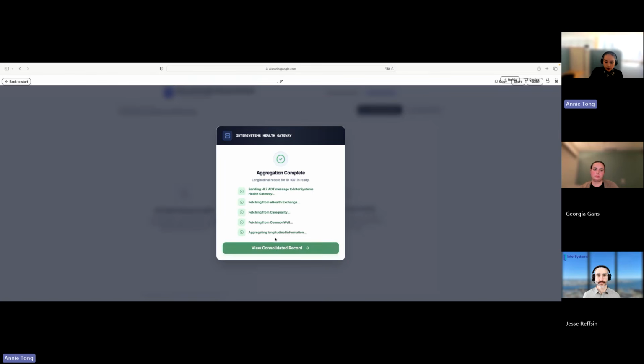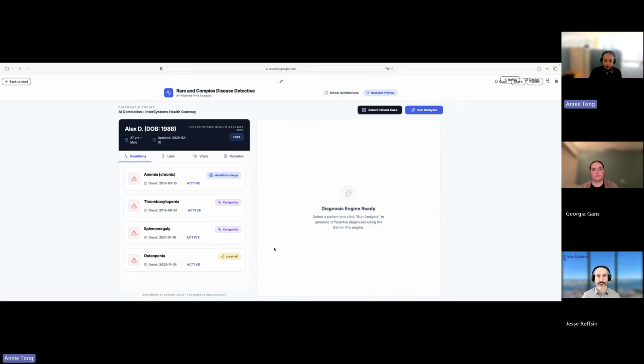So for this demo, I'm simulating a FHIR load as if it's coming from Health Gateway and landing in the Iris for Health FHIR repository. So the structure and semantics are exactly what I'd expect in production. From a physician's perspective, this is going to look and feel exactly like a normal patient chart, just a more complete one. So I want to kick off the analysis before we take a look at the chart because it takes a moment to run.